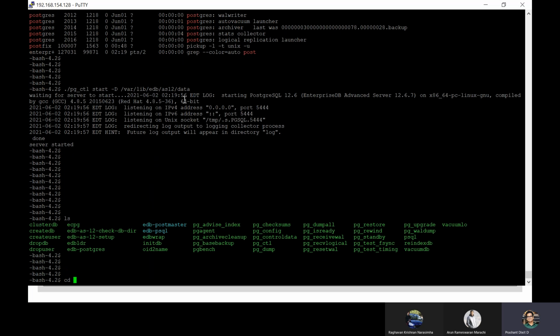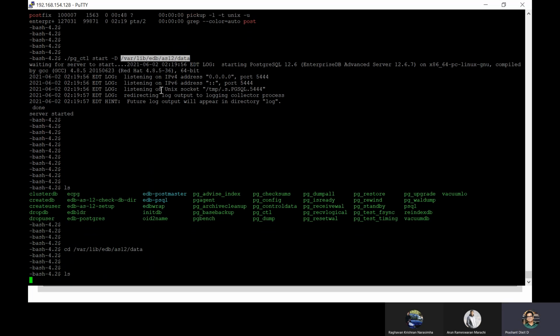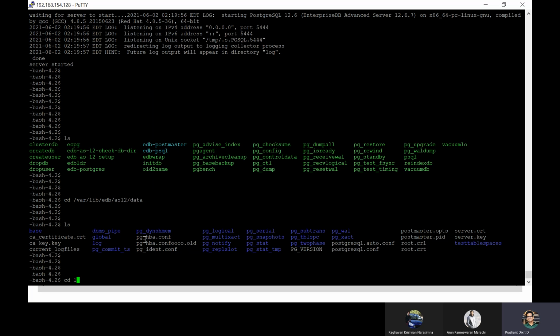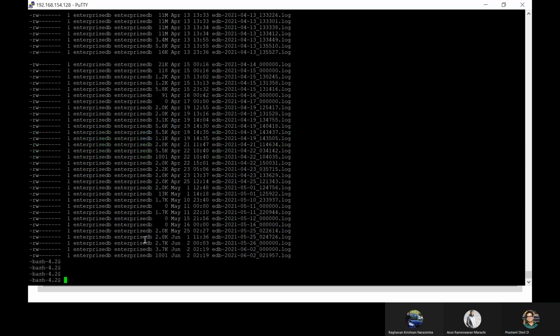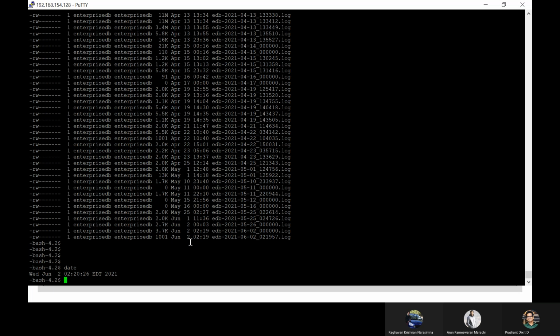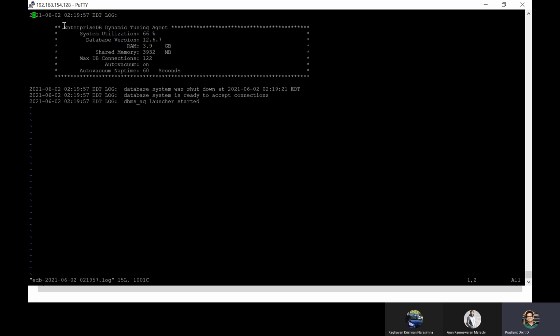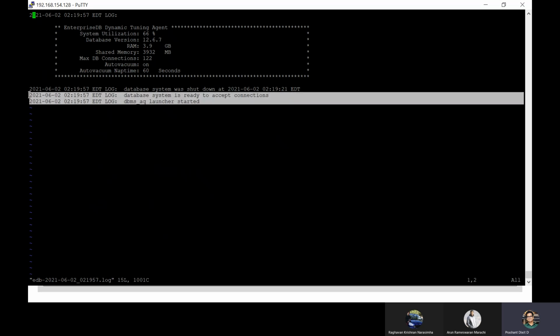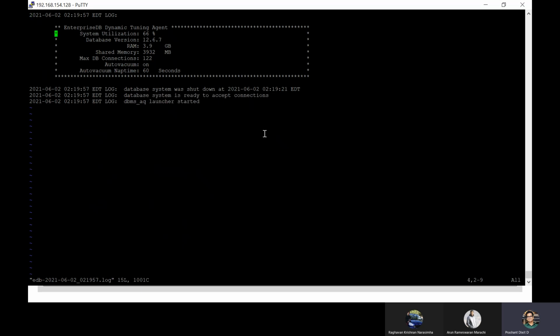Now, if you remember, while discussing logging, I discussed a bit about logs. If you see what's the time, 2:29, exactly at 2:29 we have got our new log file. So let's see what we have there. Nothing much. It says something about EnterpriseDB tuning, which is the default information. It talks about the DBMS advanced queuing process being ready and started, and the database system is ready to accept connections. That's it. Subsequently it will be okay.